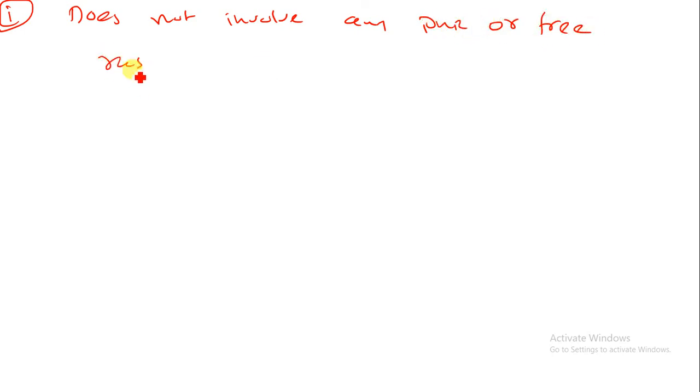What are the characteristics of pericyclic reactions? The first characteristic: their mechanism does not involve any ionic or free radical mechanism in going from the reactant to the product.